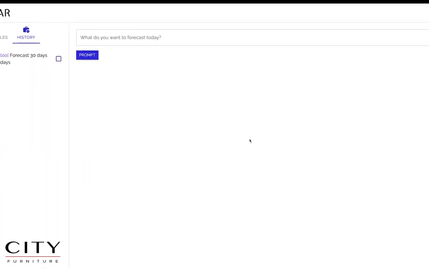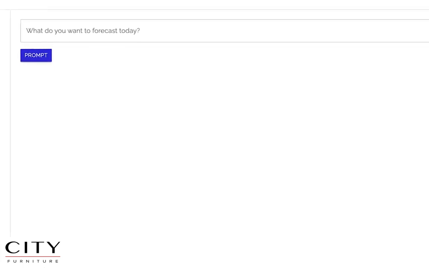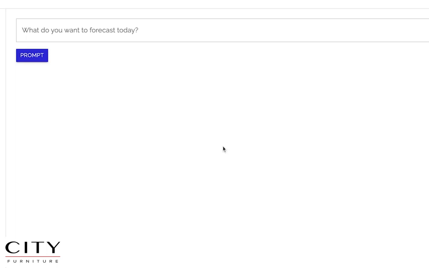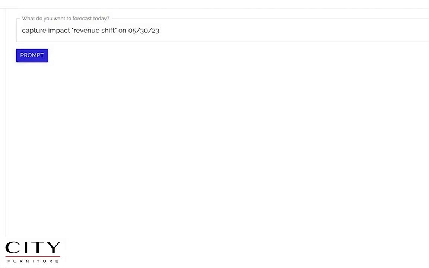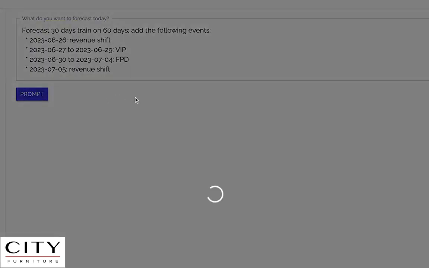For the final scenario, consider if the planner wanted to drill down and simulate a promotional event sequence by adding a revenue shift to the forecast. A revenue shift is when sales moves from a non-promotional day into a promotional day. The ability to quickly and easily create new models allows the planner to get immediate feedback as new promotional strategies are tested and validated. After the revenue shift model is created, the planner can then include them in a forecast.